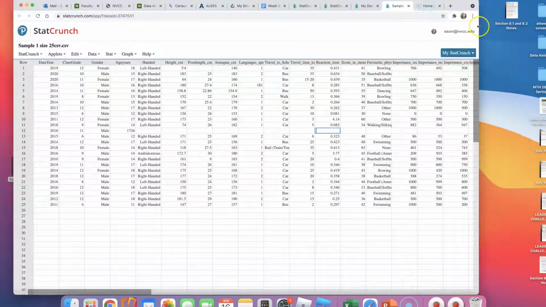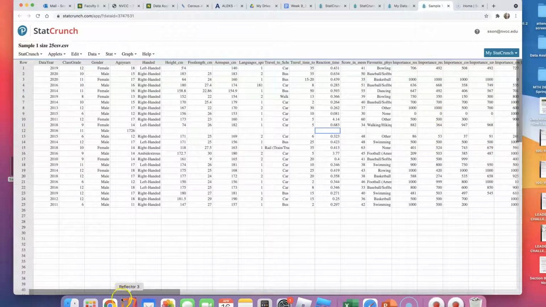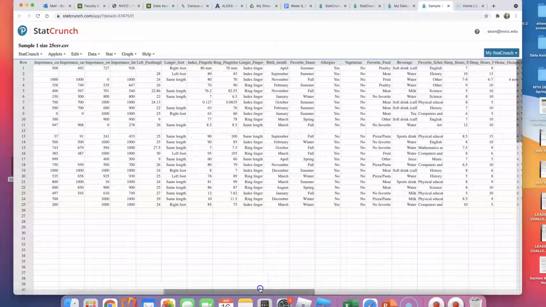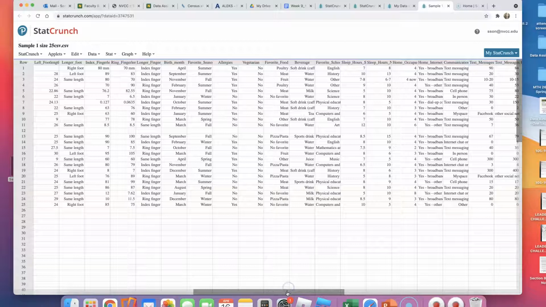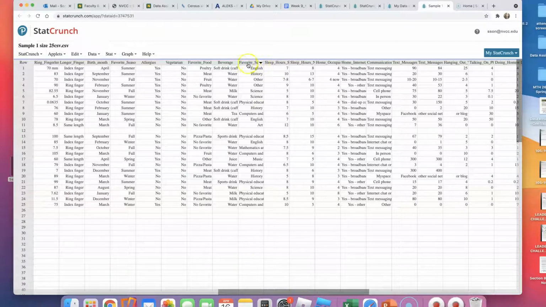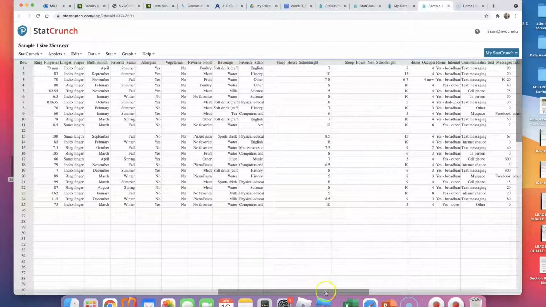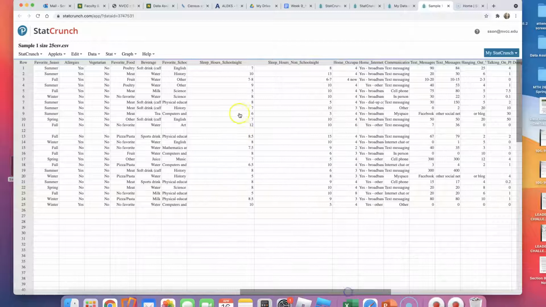Okay. How about we scroll all the way over to the right? I want you to find the column that says sleep hours on school night. Here it is. Let me show you. It's next to beverage, favorite school subject, I think. If I make these names a little bit longer, I can see sleep hours school night is here, and this is the column that we're going to use for number 1.